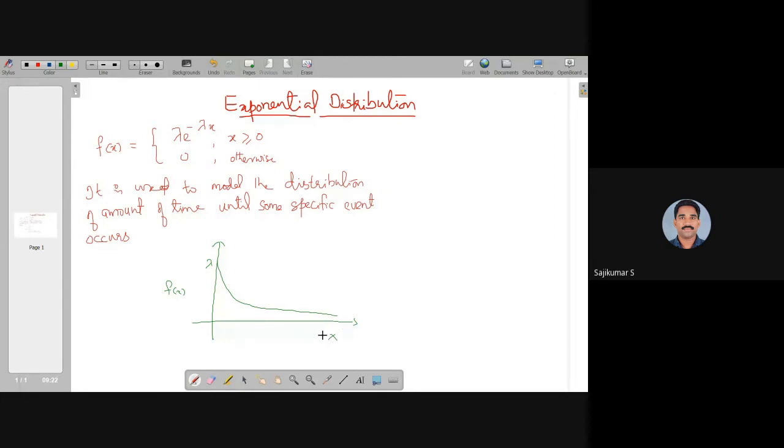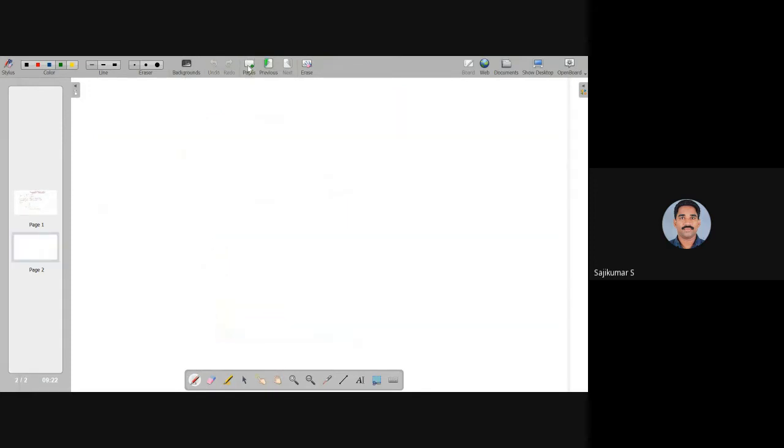As that time, or the value of x, increases, the density curve decreases, and we can see that the total area under this exponential density curve is 1. That satisfies the condition that this f(x) can be treated as a probability density function of a continuous type random variable. And we can check how this exponential density gives a total area under the curve of 1.